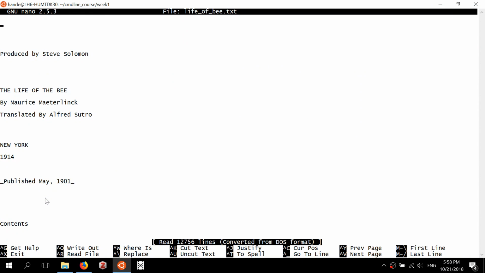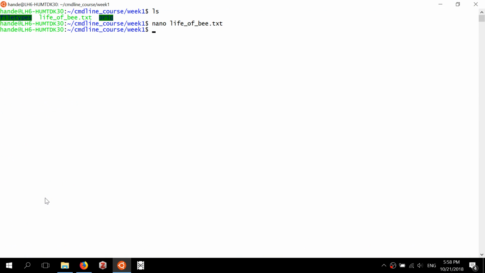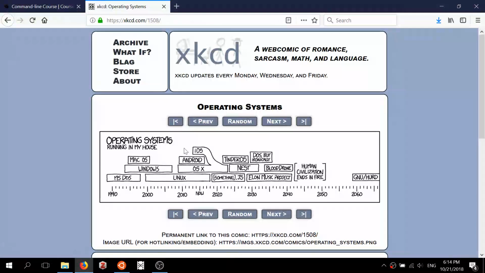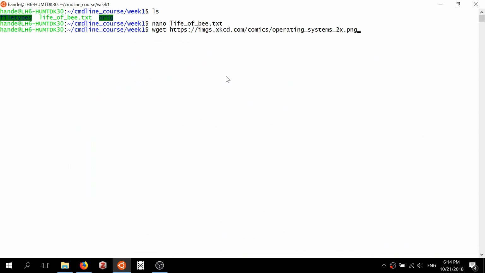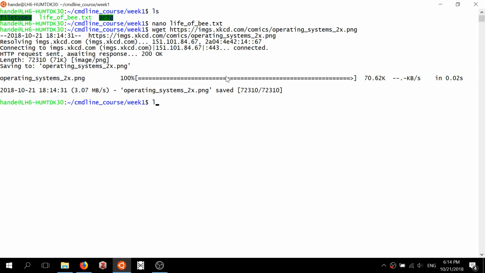So for example, what happens if we try to view this PNG file in a text editor? We can download that file directly to our directory here. If we copy the image location, now we have the file here and try to open it using Nano.